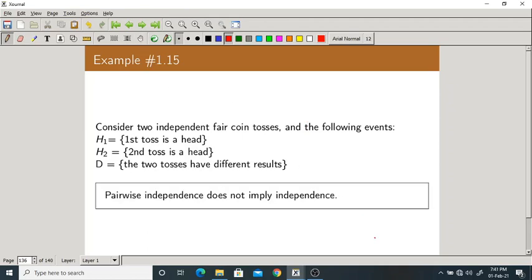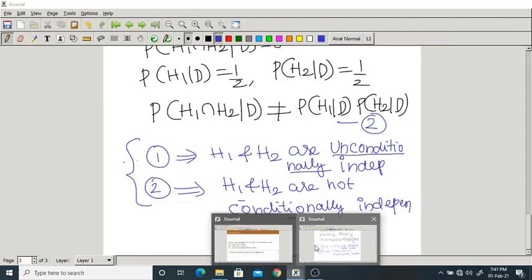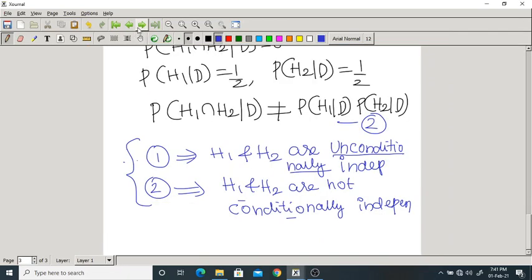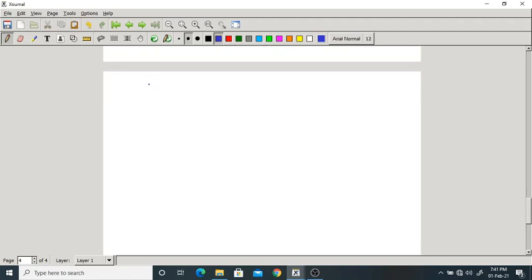So let us take a simple example, the same example we have just seen. Now let us see whether all these three events are independent or not. Now we are taking three events. I am writing directly. H1 is the first toss is the head: head-head, head-tail.